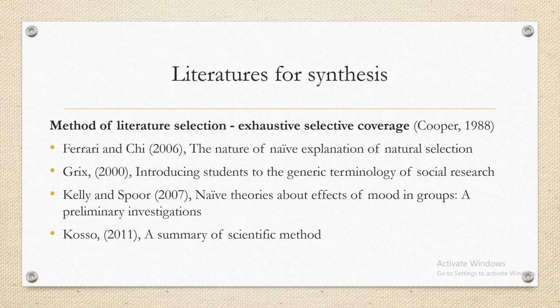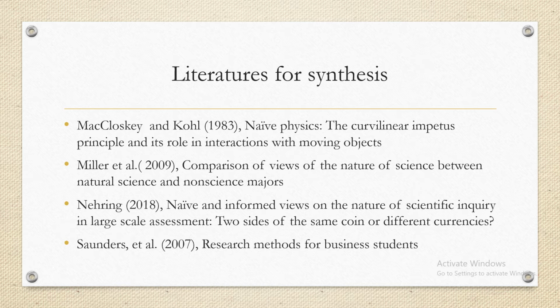Another is Osho. Actually, I have presented a little bit about this in an earlier class also, so I don't want to go into that. Then McCloskey and Cole. This work is about physics, because naivism is not only in social science; it is very relevant in general or natural science also. That's why this paper discusses it in the case of physics, particularly inertia. In another work, science students also have different views about the scientific process. It is called NOS, Nature of Science. That has been discussed in this study.